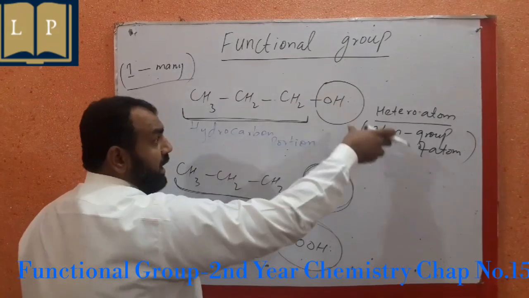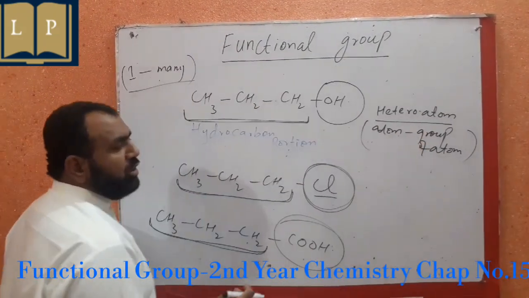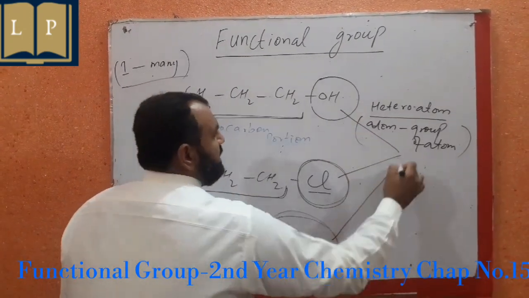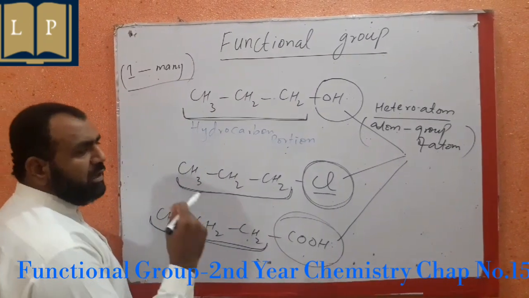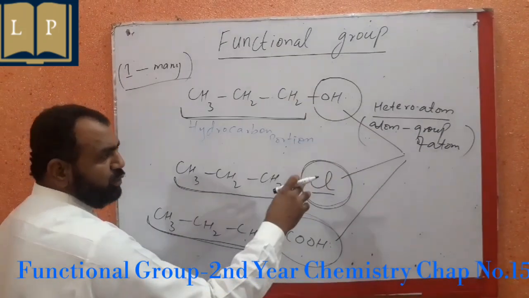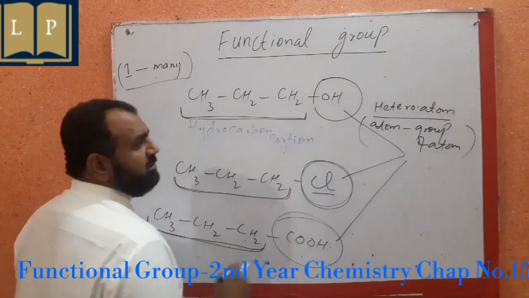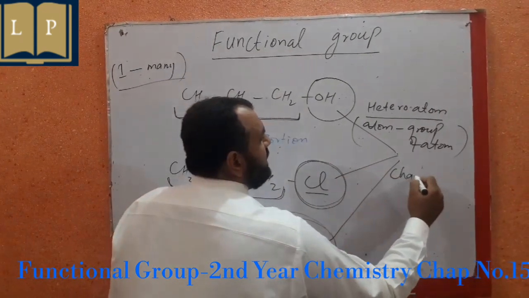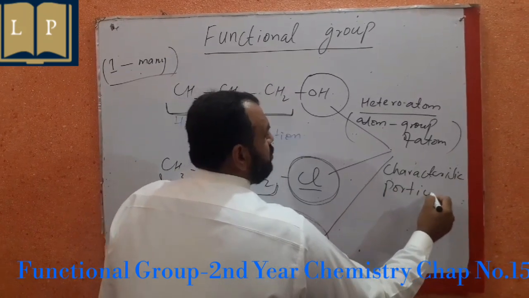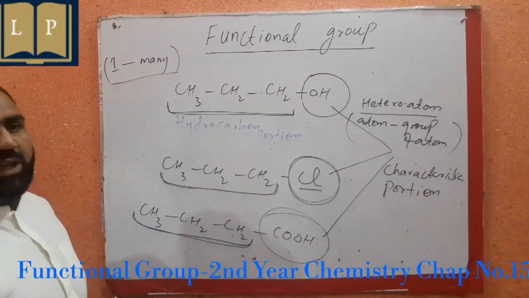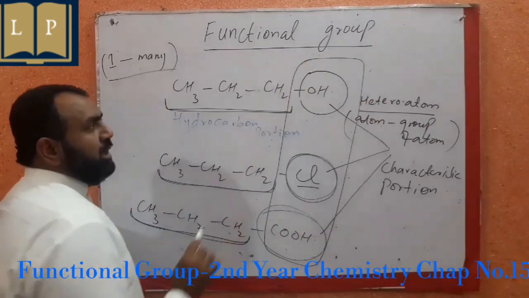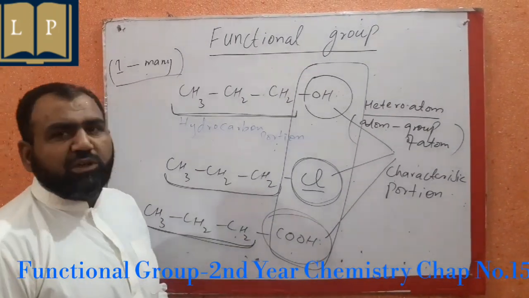But that heteroatom, that may be an atom or a group of atoms attached to the hydrocarbon portion, is characteristic for a specific compound, and it serves as a characteristic portion that is used to distinguish one organic compound from the other. This characteristic portion attached with a hydrocarbon network is basically a functional group.